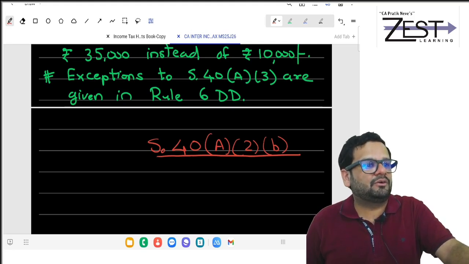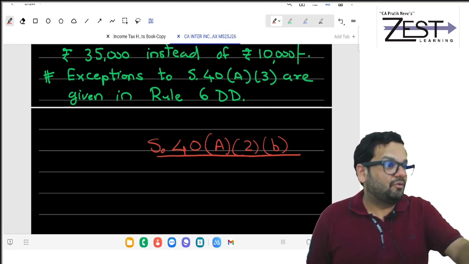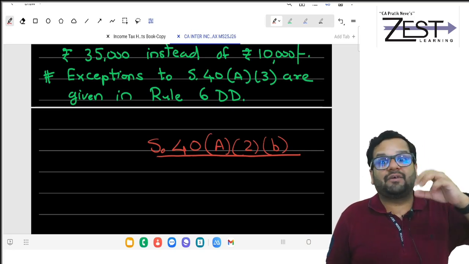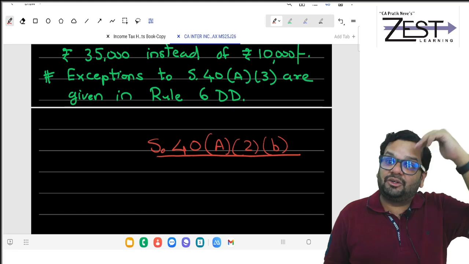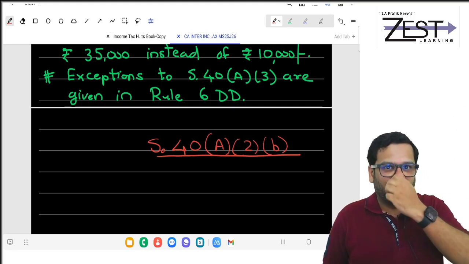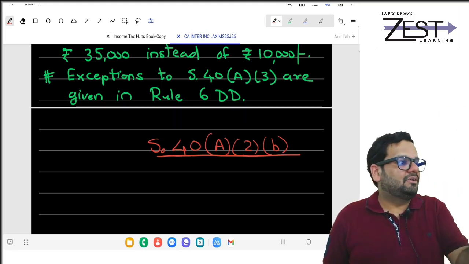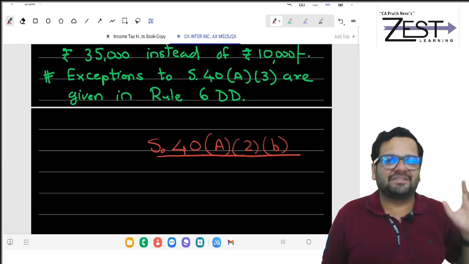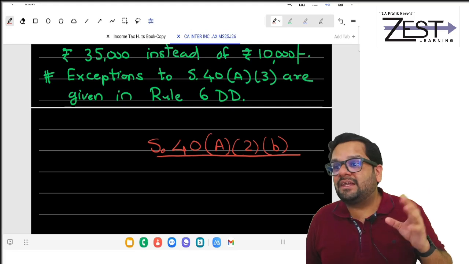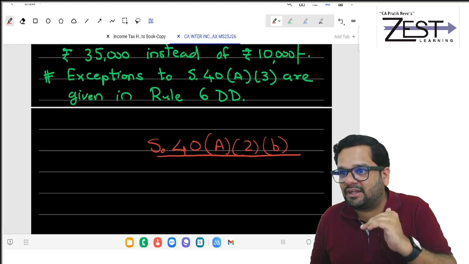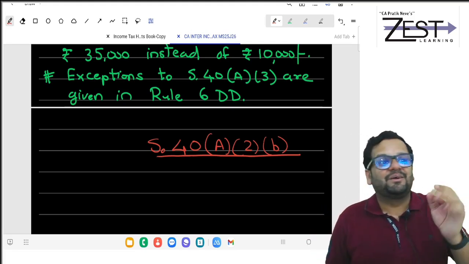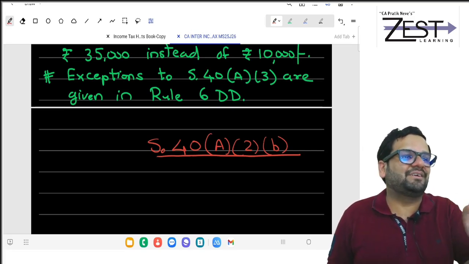Say you would have paid 25,000 per month. What is extra? 75,000 per month into 12 months. Government says you are doing some mischief here. So usually salary is allowed, but specifically it will become disallowed because it is paid to a relative.